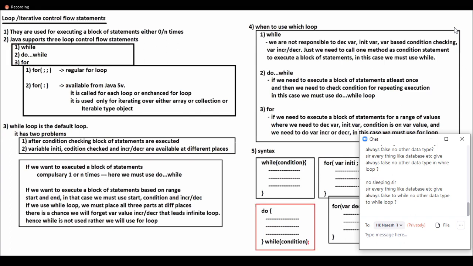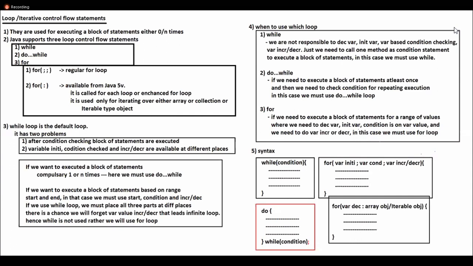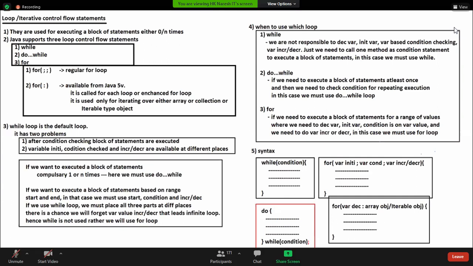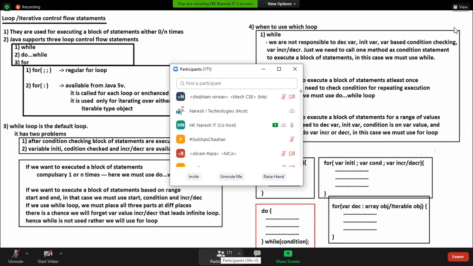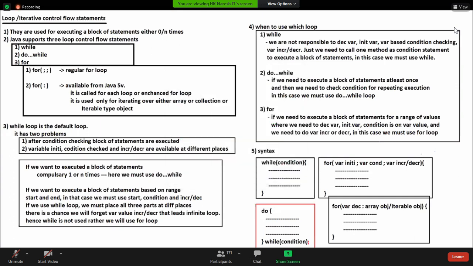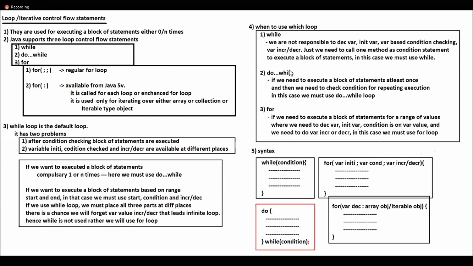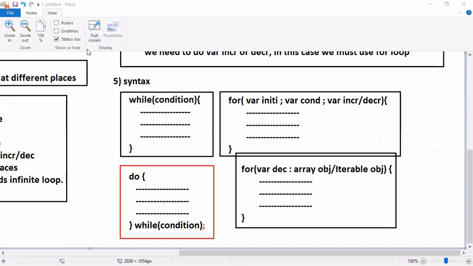Alok, I didn't understand your question. How does the object know where to start in for variable declaration? The for each loop I have not yet explained, I will explain. You cannot understand the for each loop now.